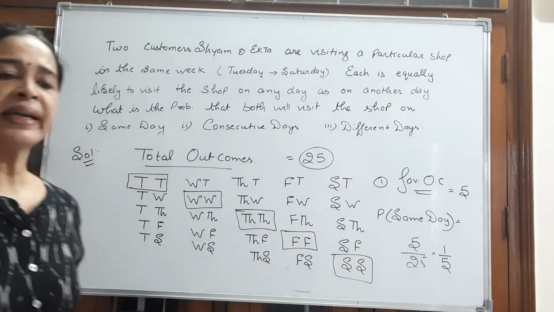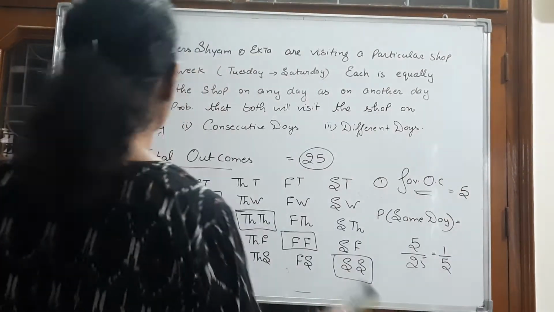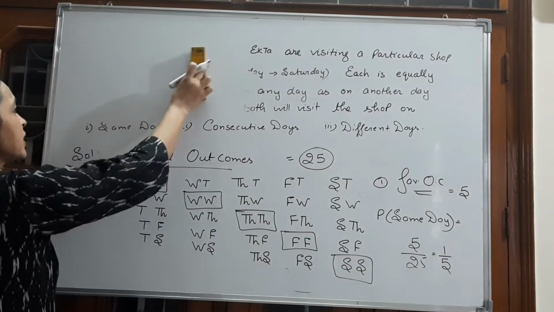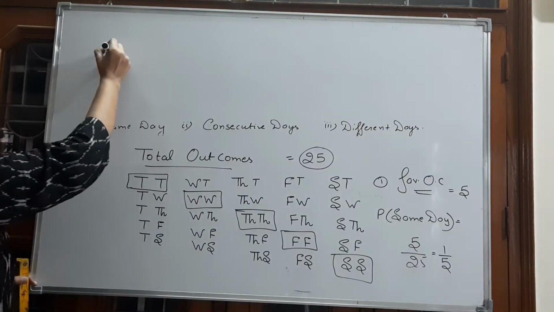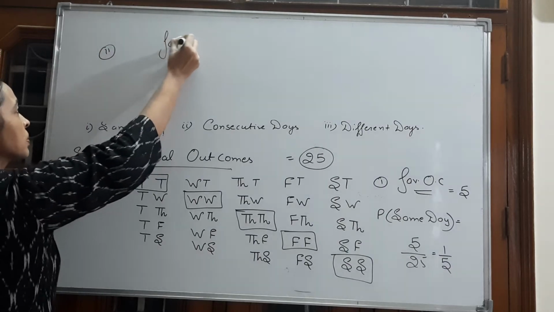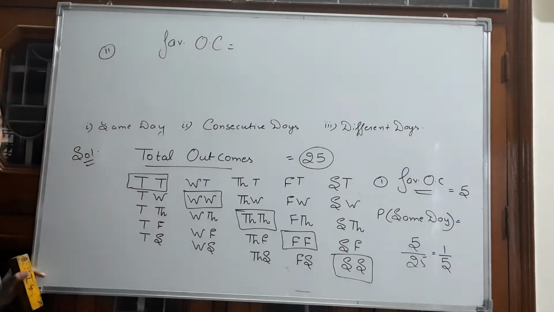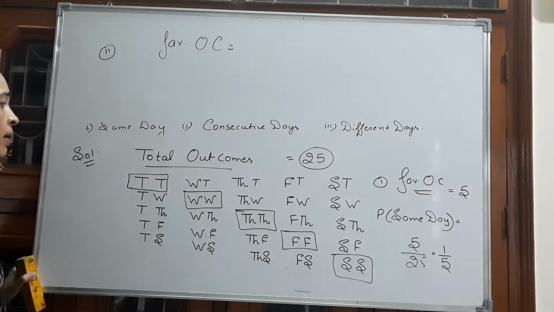Part 2. What will be the probability that they visit on the consecutive days? If they visit the consecutive days, what will be the favorable outcomes? Consecutive means one day after another.